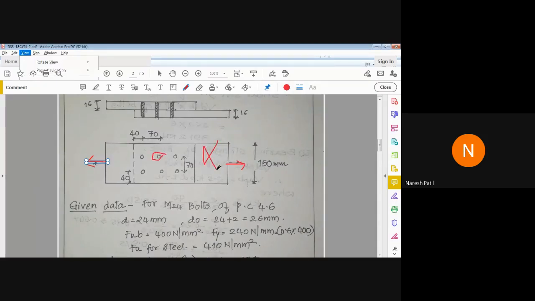If the bolt fails, it may fail in shear or in bearing. So already we have calculated that strength. Now, if the plate fails, how does it fail? That is very important, so please look here.